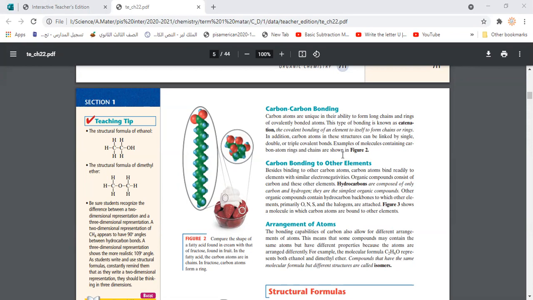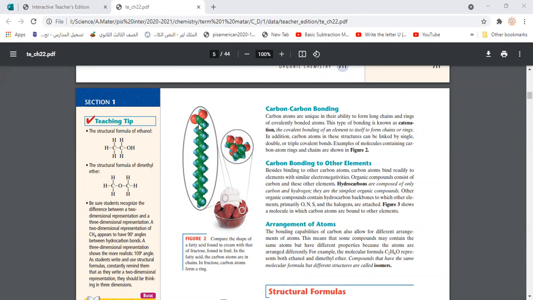Besides that, carbon could bond to another carbon atom with a single bond, a double covalent bond, or even a triple covalent bond, which leads to more diversity. Sometimes we have carbon connected to carbon with a single covalent bond, or by a double covalent bond, or even a triple. That leads to diversity. We are going to learn about it in the next section, inshallah, when we talk about hydrocarbons. We have alkane with single bonds, alkene with a double bond, and alkyne with a triple bond, and so on. We will go through this later, so let's just keep to our lesson here.